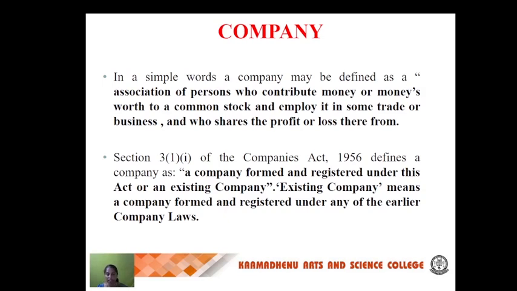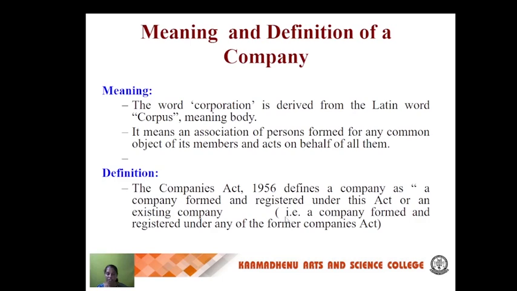Section 3(1) of the Companies Act 1956 defines a company as one formed and registered under the Act or an existing company. Existing companies means companies already formed and registered under any of the earlier company laws. Meaning and definitions of a company: the word corporation is derived from the Latin word corpus, meaning body, an association of persons formed for any common object. The Companies Act 1956 defines a company as formed and registered under this Act or any of the former Companies Acts.